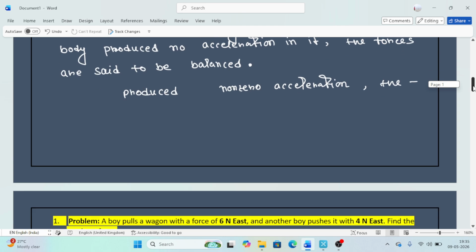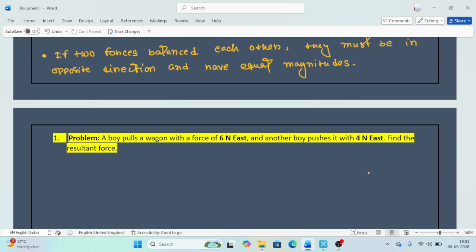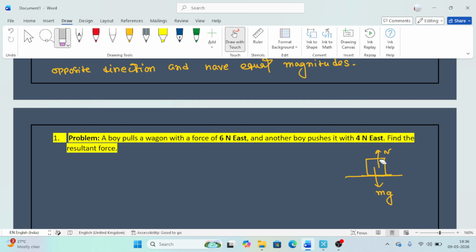So this is the natural thing we all know. Suppose this is a box, and we all know the box is at rest. That means gravity acts towards the center and the surface acts normal. So these are equal and opposite forces. That means this force acts downward and this force acts upward, and they are equal in magnitude. That's why they are at rest. So balanced forces are always equal in magnitude and opposite in direction. This is the main concept. Keep it in your mind.